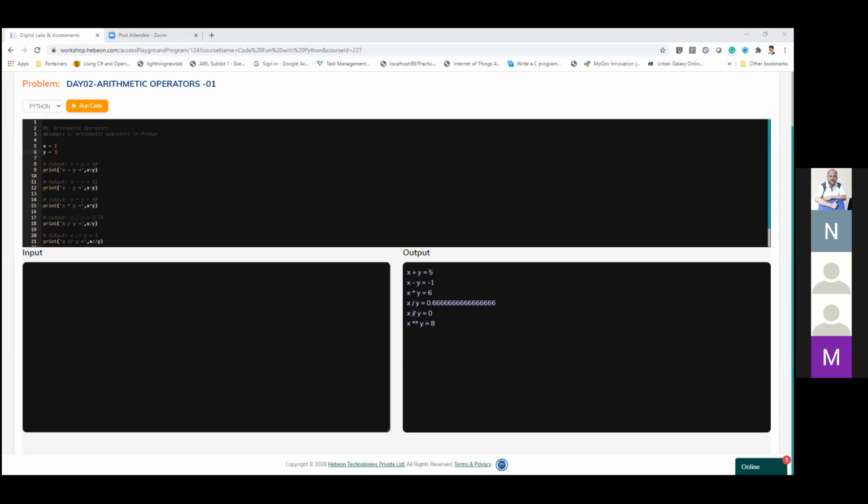Can you see my notepad now? Just wondering, are you seeing both screens or not? Are you able to see the notepad with day 02 labs? No, sir. So are you still seeing that old one, right? Maybe.